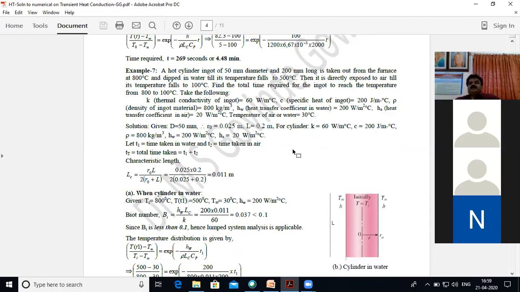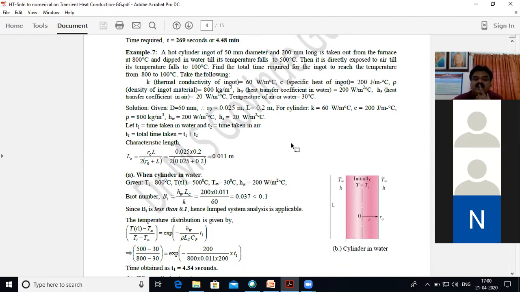Remember, whenever you are using water, the heat transfer coefficient will be different, and whenever you are using air, the heat transfer coefficient is going to be different. Then again, the surrounding temperature in water and the surrounding temperature of air are different. But here he has given that the temperature of air or water, you take it as 30 degrees centigrade.